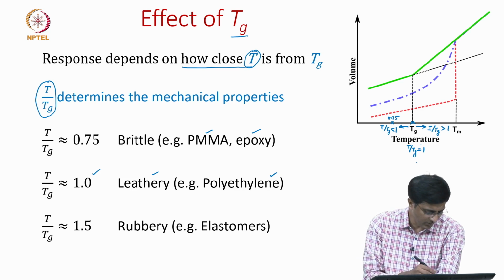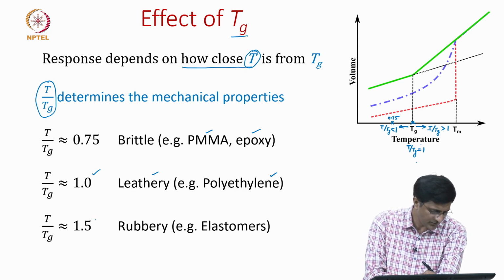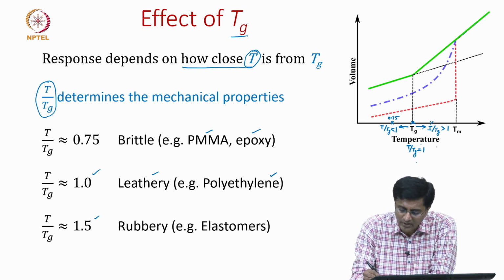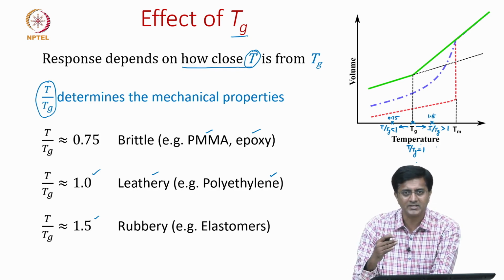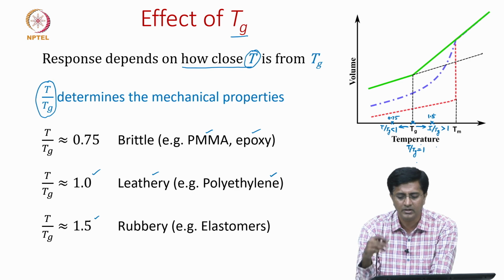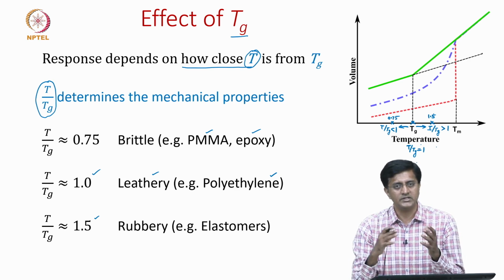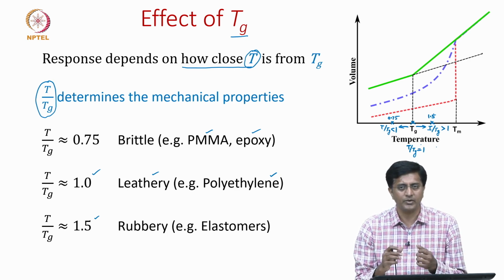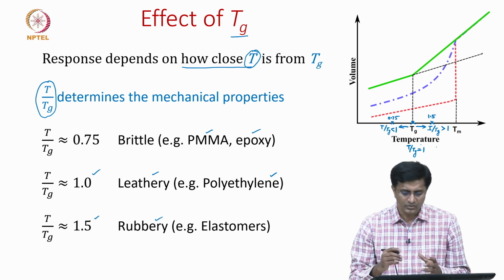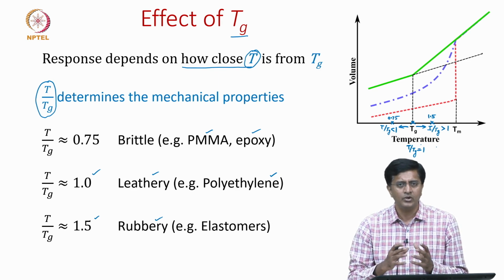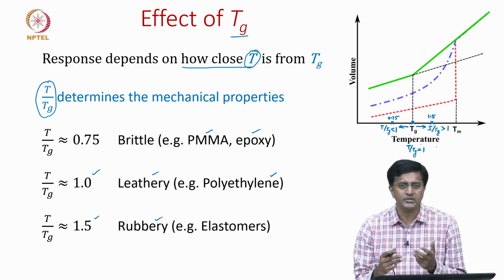So, lastly we will look at rubbery behavior. This we notice when this ratio T by Tg is about 1.5, which means we are somewhere here on this plot. Since we are above the glass transition temperature, the secondary bonds are broken, and we have the free volume. This allows the polymer chains to slide over each other. This gives us the rubbery behavior. So, this ratio T by Tg can help you define how the mechanical behavior of a certain polymer is.